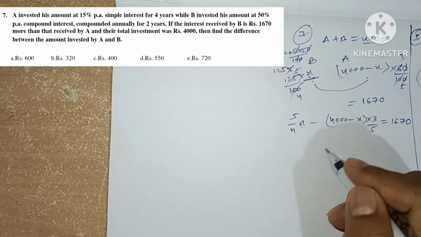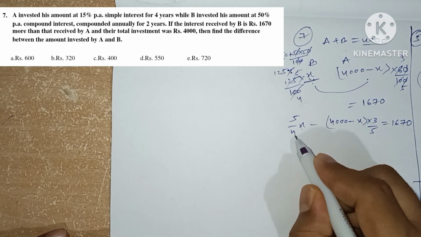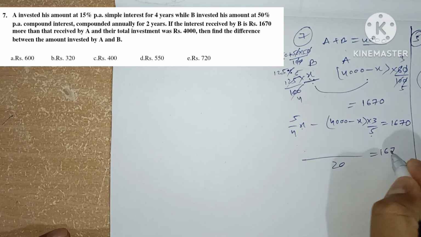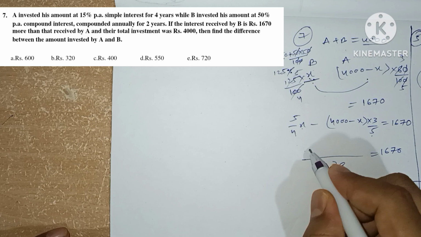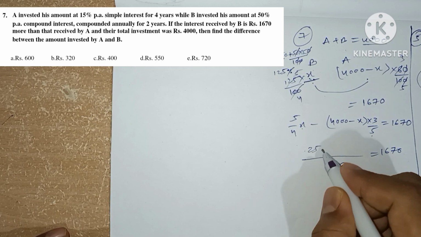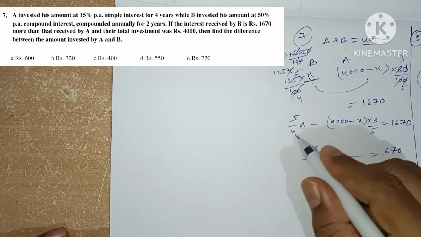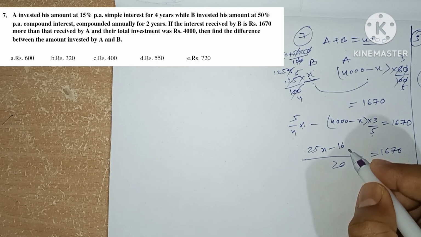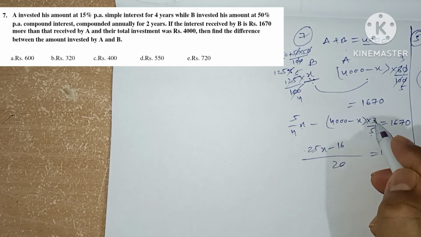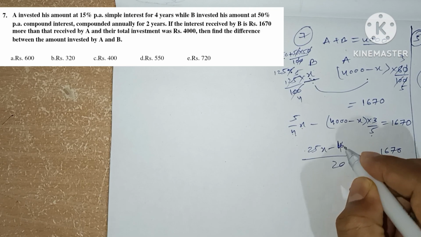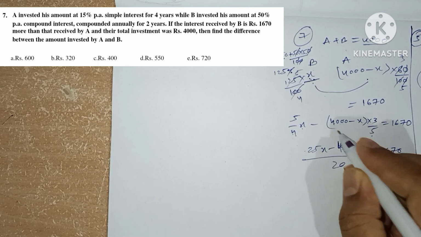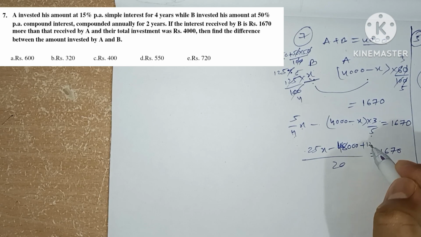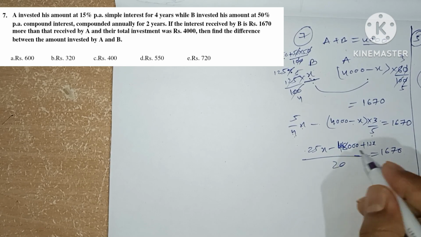How we do it is, let's multiply by 20: equals 1670 by 5 times 25x minus 4 times 3 times 12, 48000, minus and minus plus 3 times 4 times 12x.